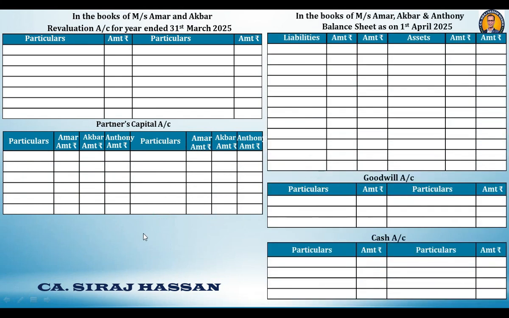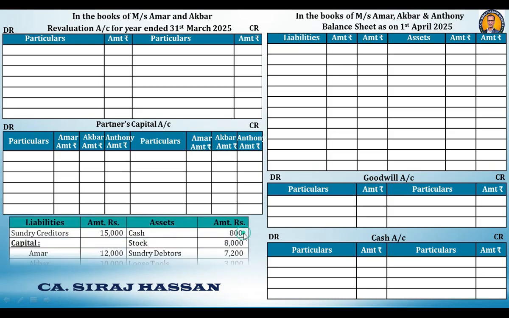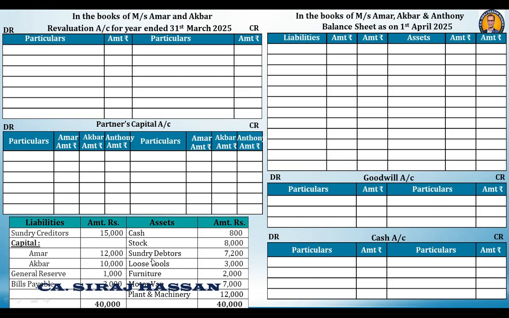We have prepared the revaluation account, the partners' capital account, and the new balance sheet in the books of Amar, Raghav, Anthony. We have to do goodwill, and we have a cash account. Now this is the old balance sheet extract. This is a cash account, and it will go to the cash account debit side.